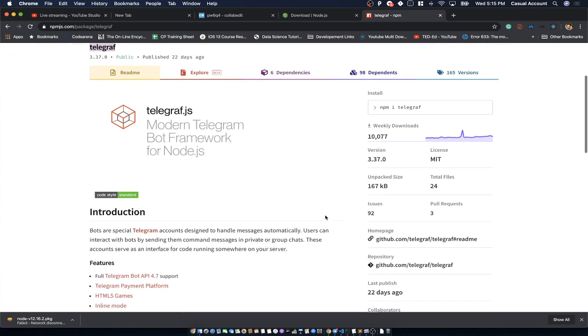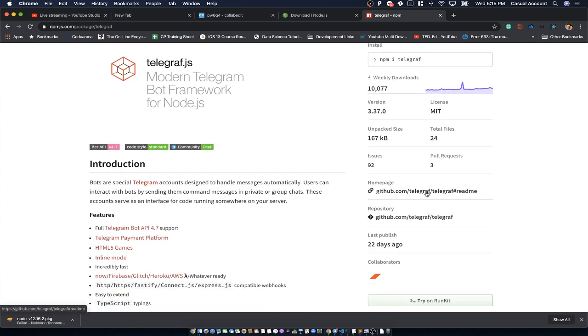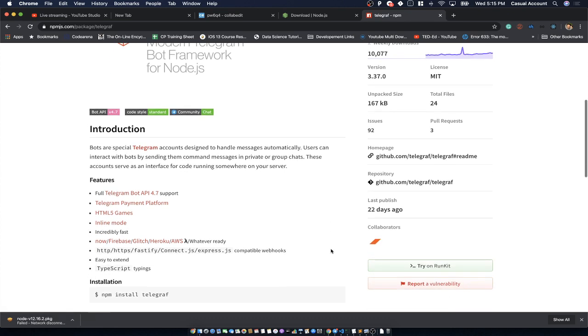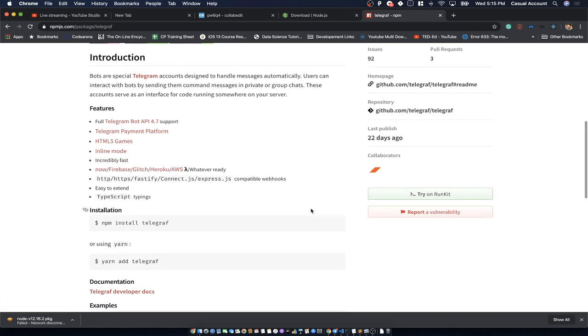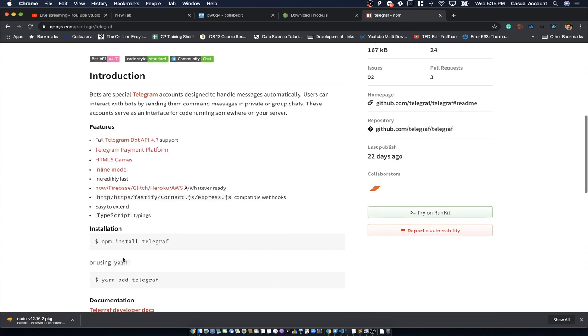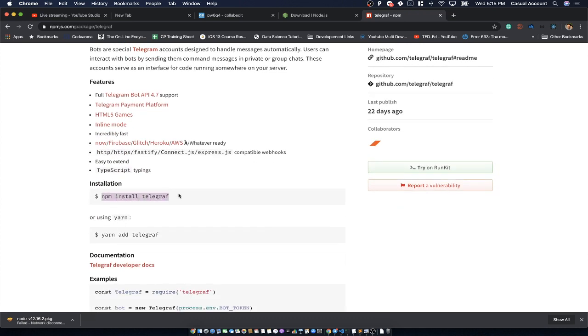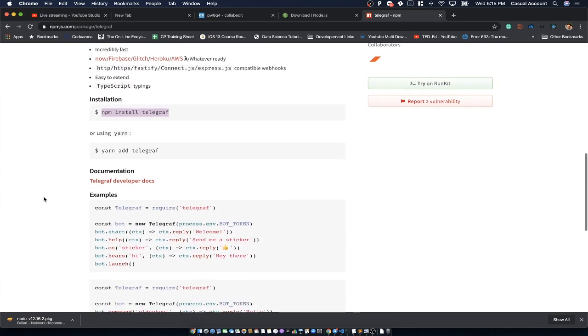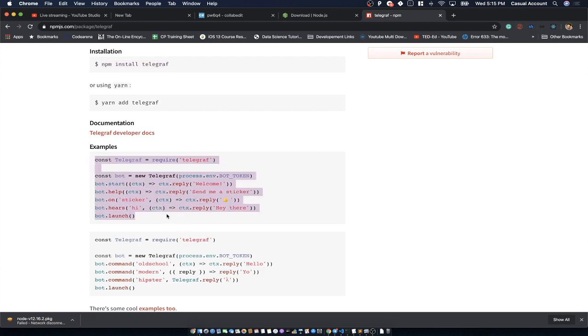The information includes the GitHub page of that API, what the repository is, and when it was last published. Apart from that, it will also show you a lot of information like how you install this API and how you create a bot.